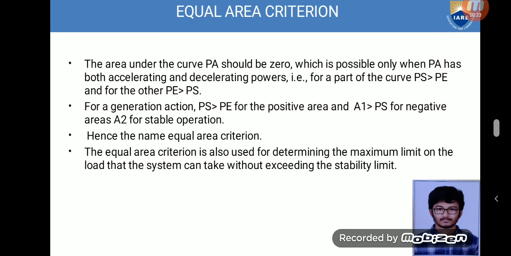The area under the curve Pa should be 0, which is possible only when Pa has both accelerating and decelerating powers. For a part of the curve, Ps is greater than Pe, and for the other parts, Pe is greater than Ps. For generator action, Ps is greater than Pe for the positive area A1, and Pe is greater than Ps for the negative area A2, for the stable region.